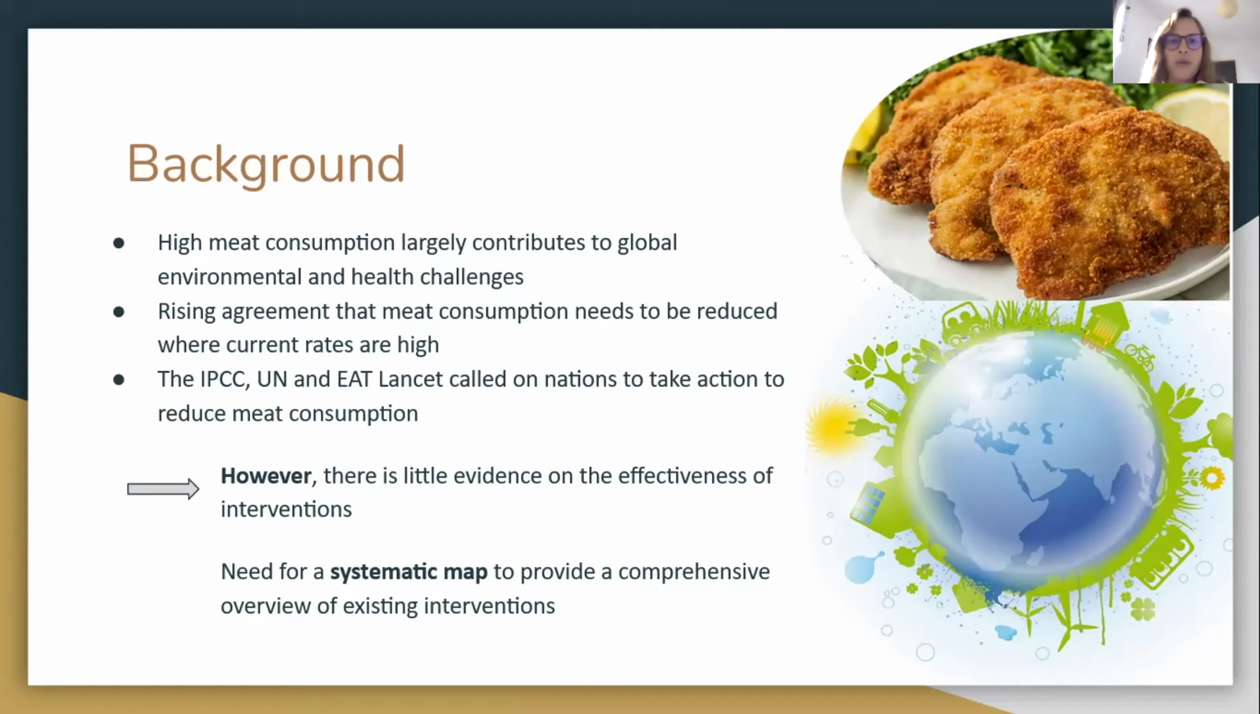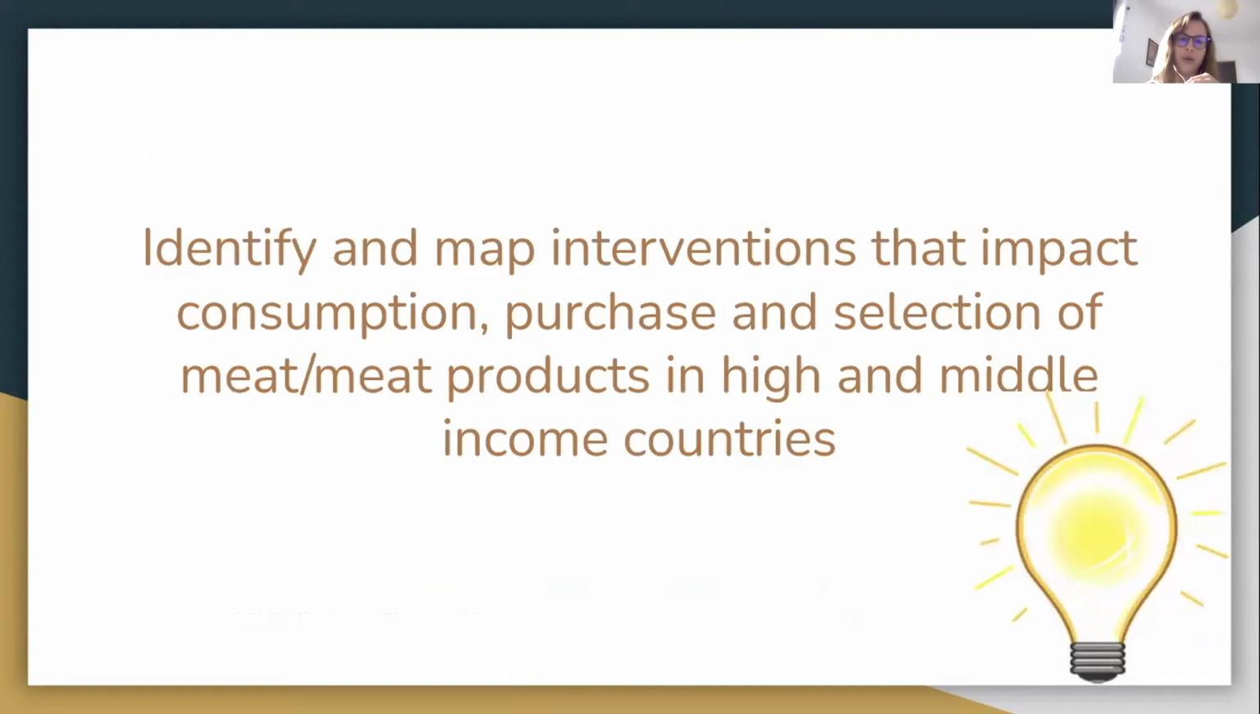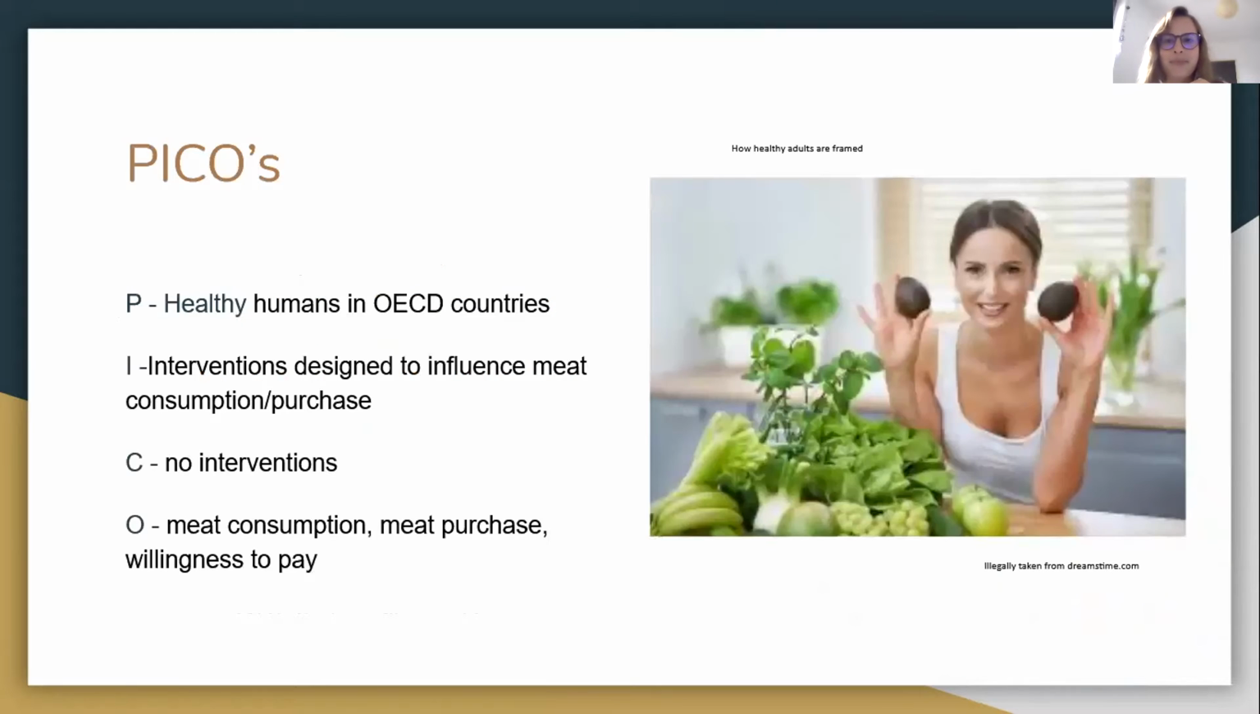So this is what brings us to the necessity of a systematic map to provide a comprehensive overview of existing interventions. The aim of our study is to identify and map these interventions that impact consumption, purchase, and also selection of meat and also meat products in high and middle income countries. And now I'm happy to hand over to my colleague, Lawrence.